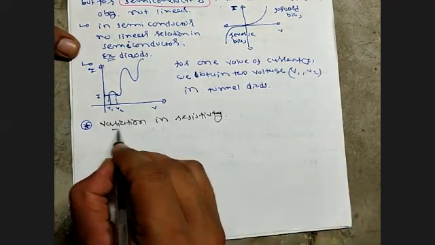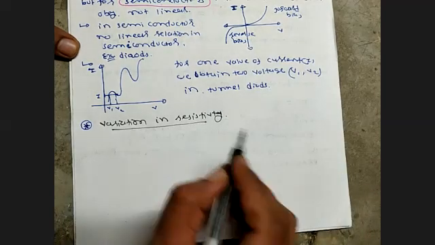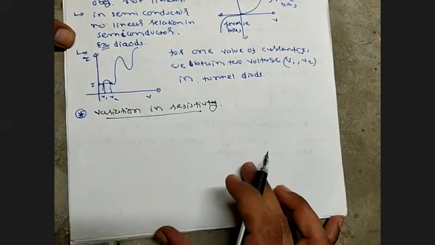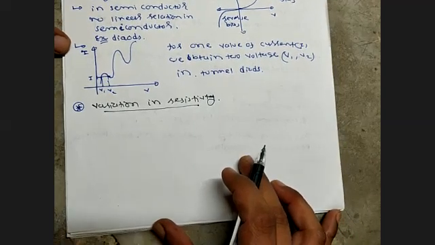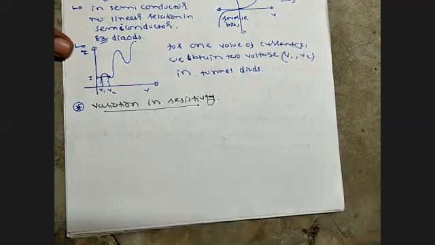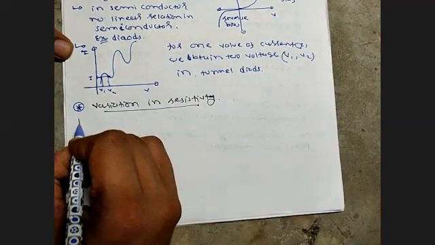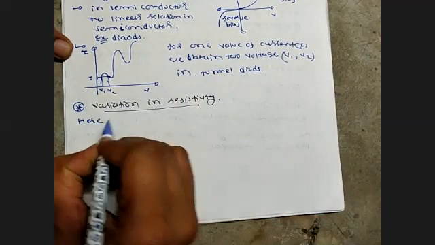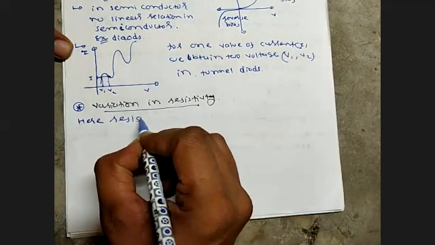Variation in resistivity. How does resistivity vary? To understand this, resistivity for a conductor is different, resistivity for an insulator is different, and resistivity for a semiconductor is different. Understand? So here you can understand resistivity.